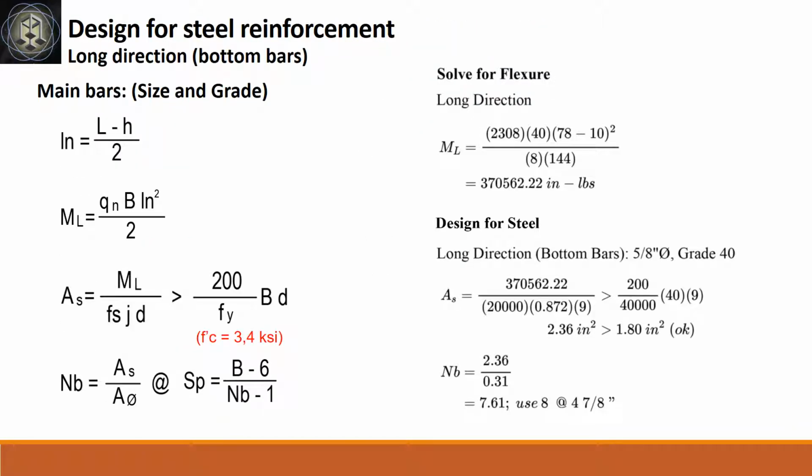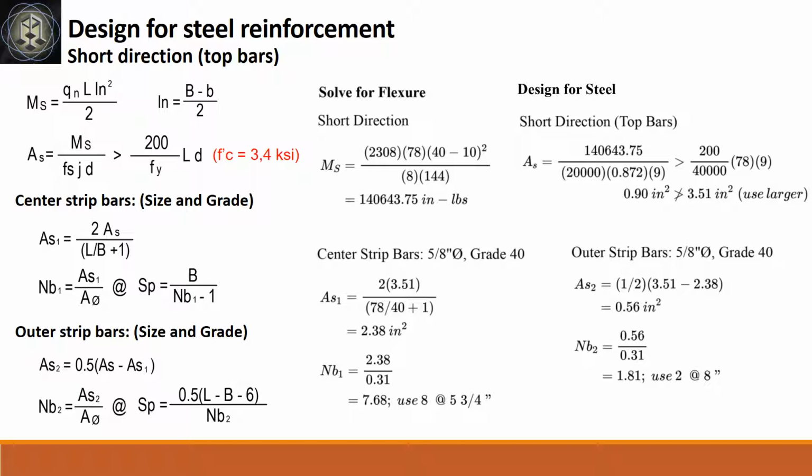To solve the area of steel at long direction, first get the moment at long direction, which equals 370,562.22 inch-pounds. The area of steel is 2.36 square inches. Number of bars for 5/8-inch diameter bar is 7.61. Use 8 pieces with spacing at 4 and 7/8 inches on center.